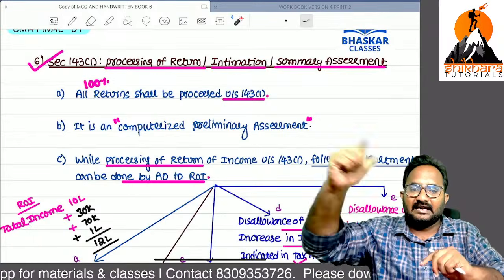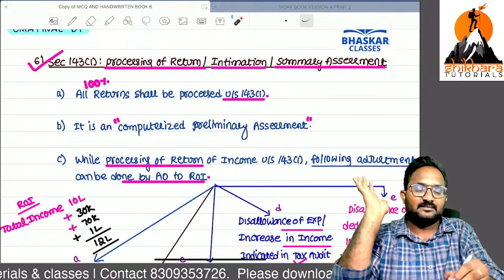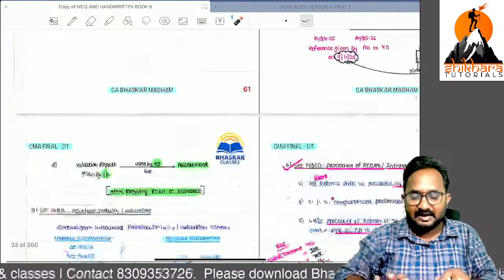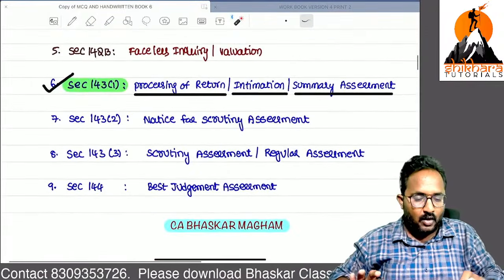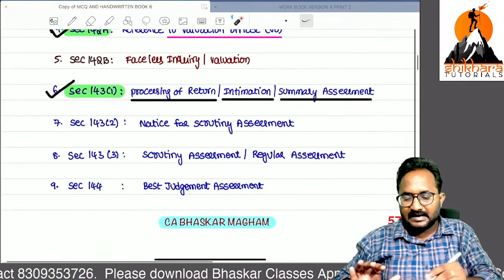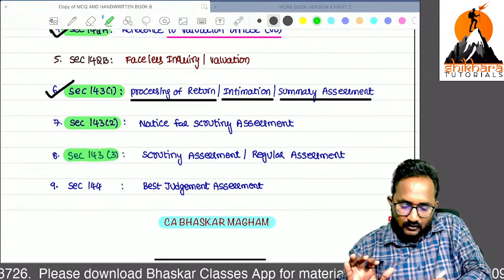We are doing that initial intimation, final intimation, summary, overall assessment, not in-depth assessment. That's why it isn't called a summary assessment. I hope you are all getting the clarity about it. Now we can discuss the next two sections, that is 143.2 and next 143.3.